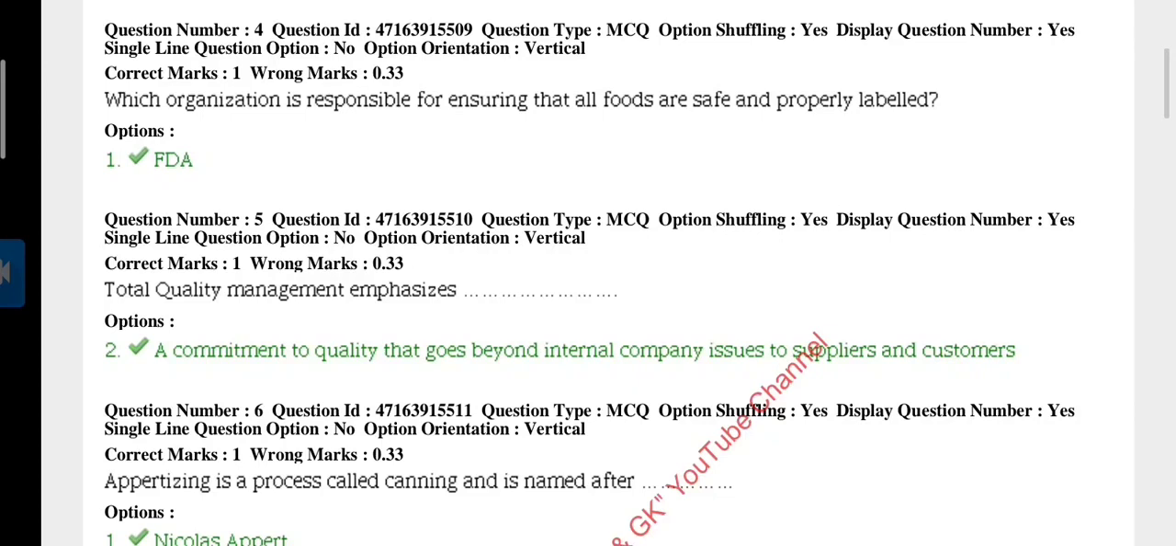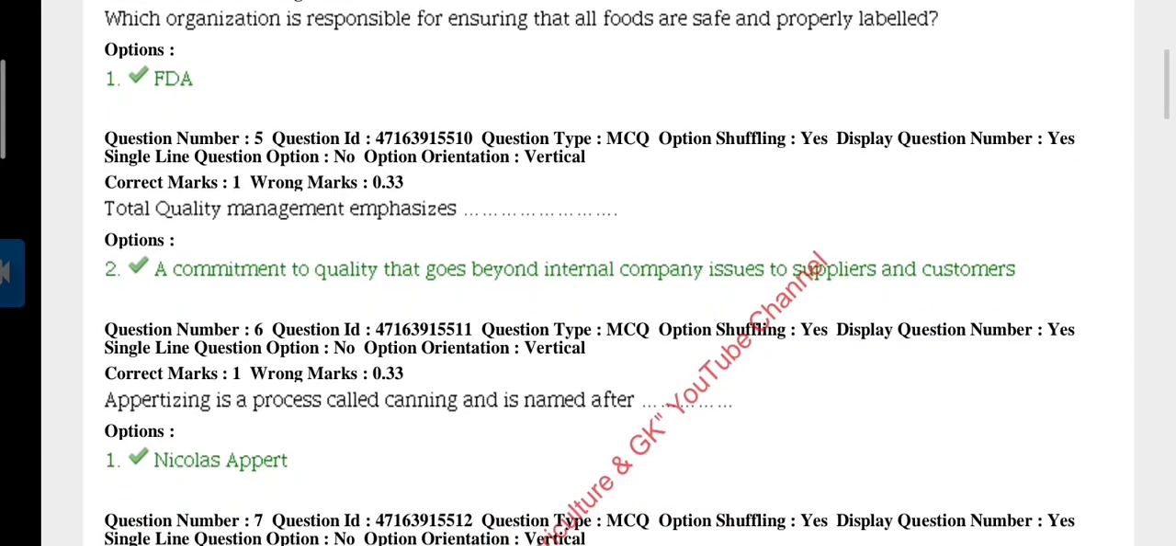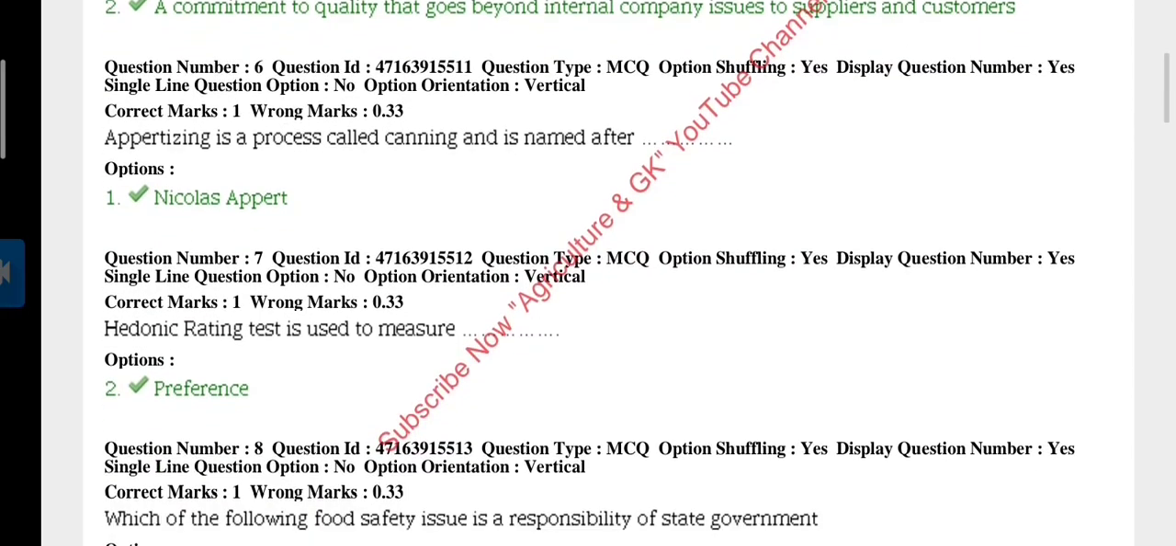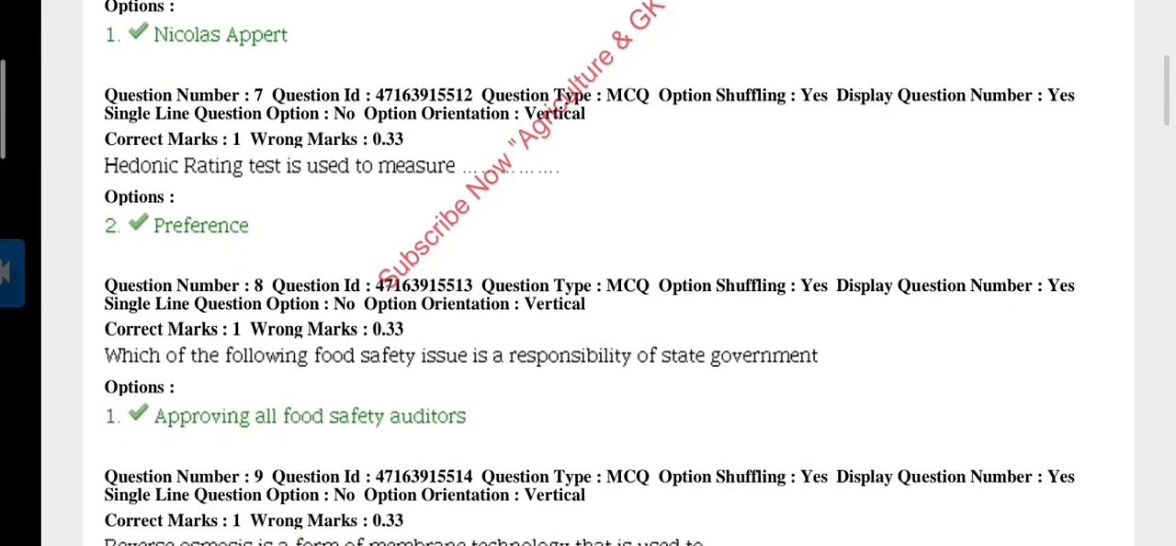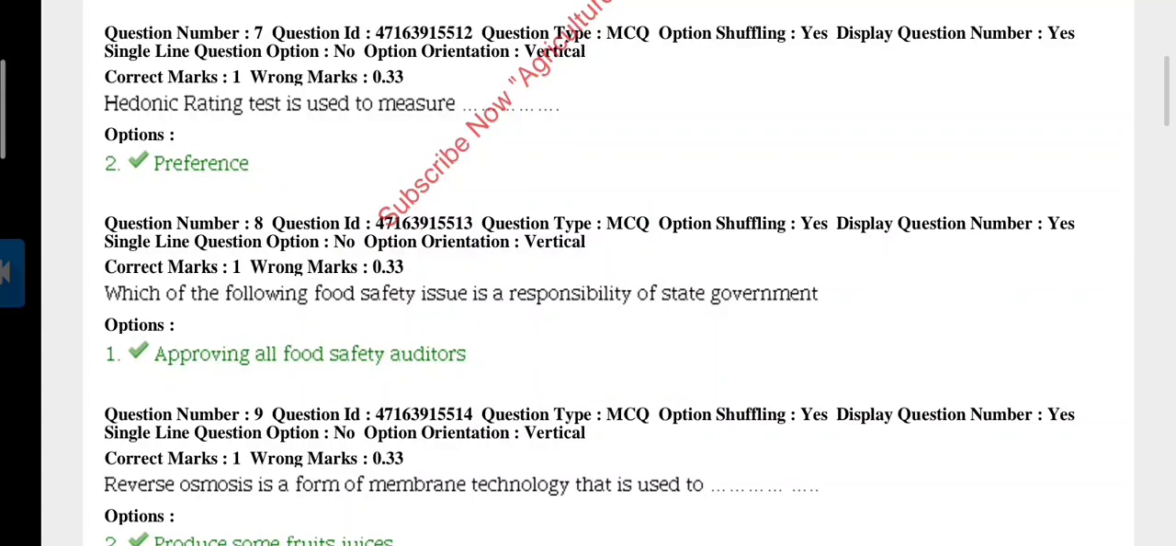Question 5. Total quality management emphasizes a commitment to quality that goes beyond internal company issues to suppliers and customers. Next question. Appertizing is a process called canning and is named after Nicholas Appert. Question 7. Hedonic rating test is used to measure preference, and the hedonic scale is most widely used for measuring food